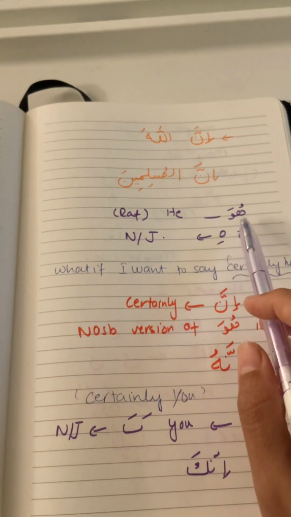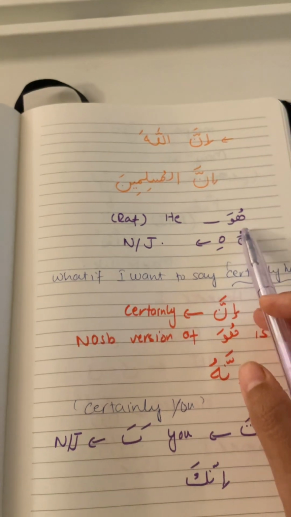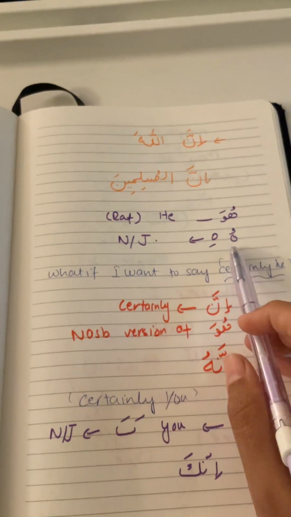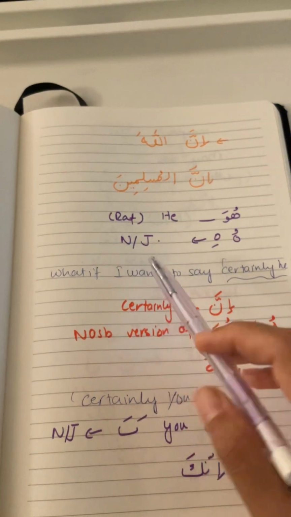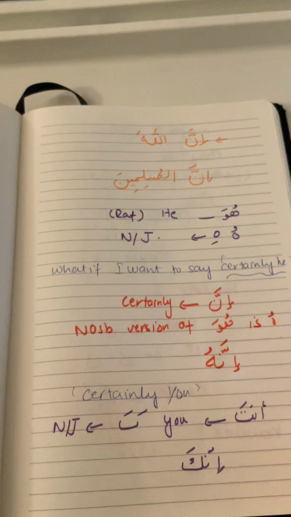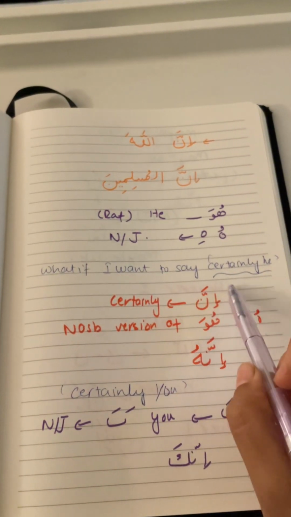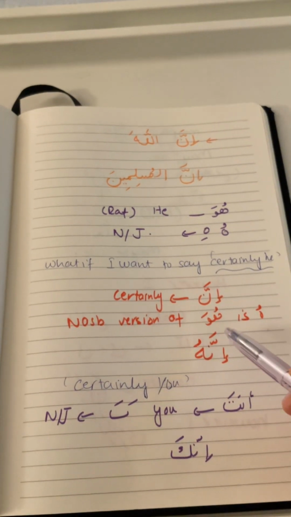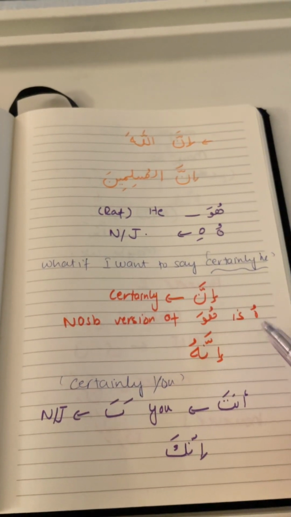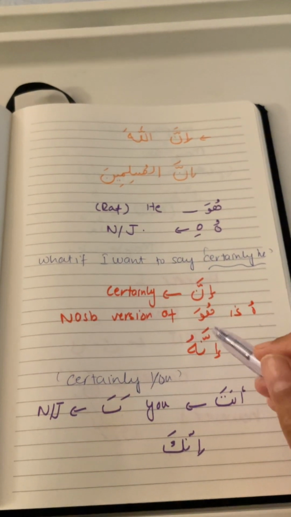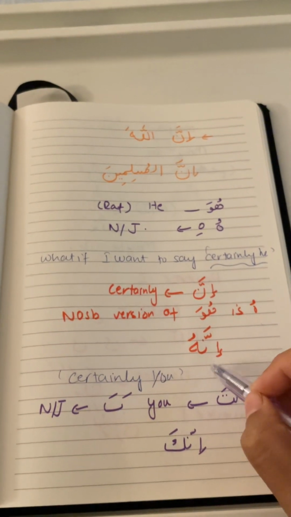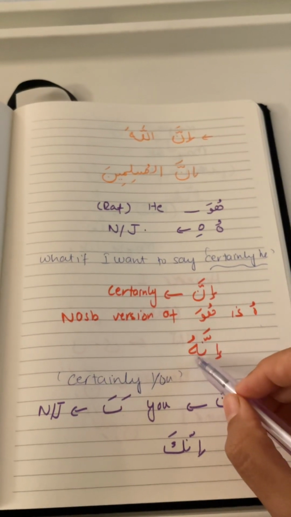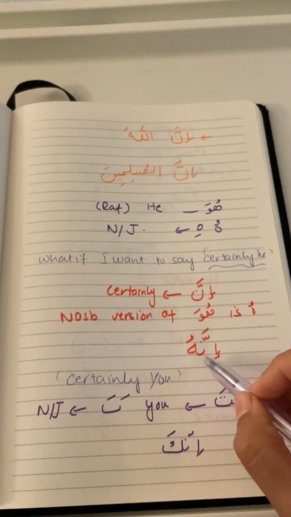And then let's look at the pronouns. You know that the independent pronoun huwa, he, is rafa status, and hu or hi was nasab or jar, and we said that we'll find out later. So what if I want to say certainly he? We know that inna means certainly. Huwa is the rafa version, and the attached pronoun hu is the nasab or jar version. So if we want to say certainly he, we will say inna hu.